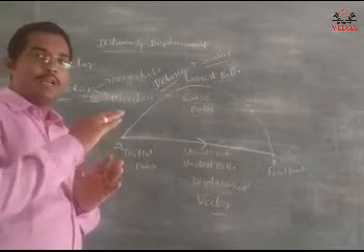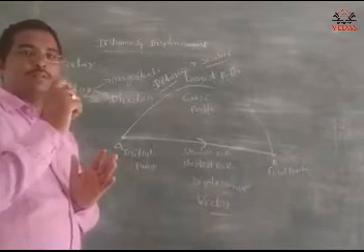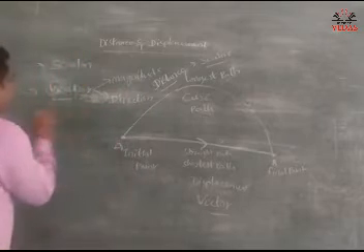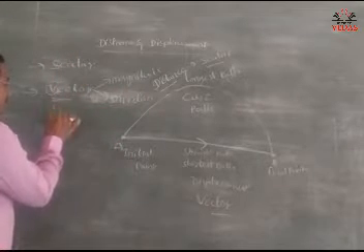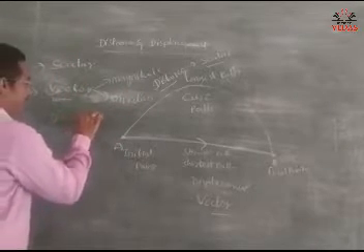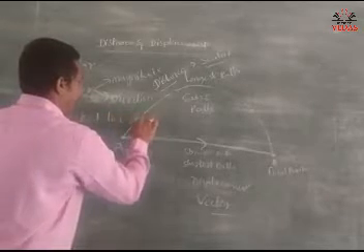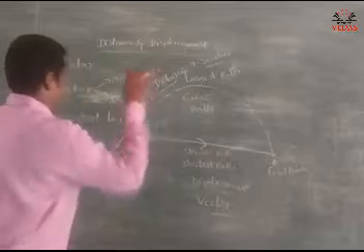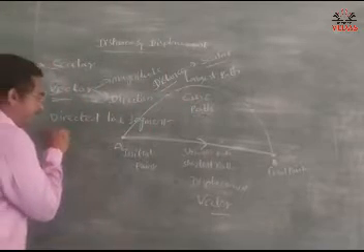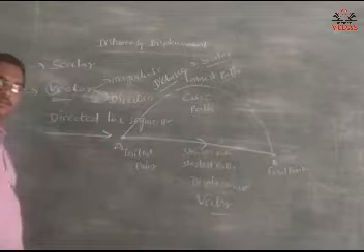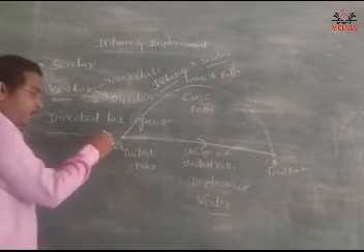a directed line segment, a straight line with an arrow.